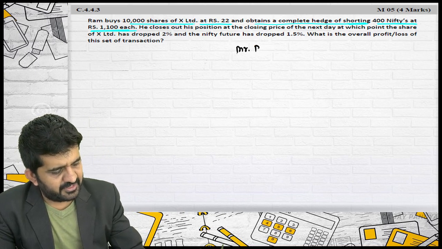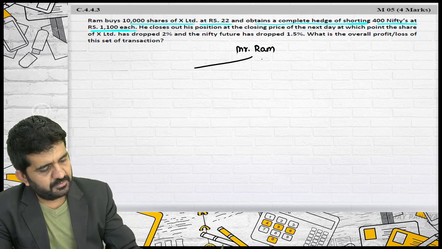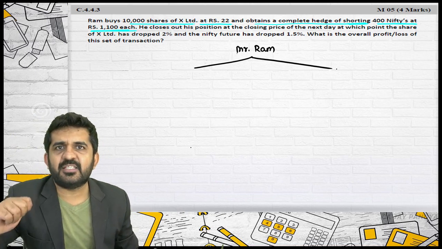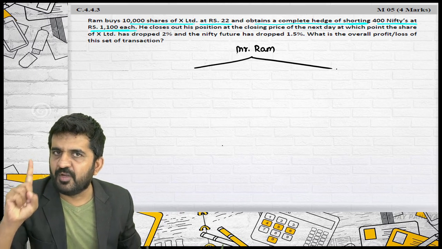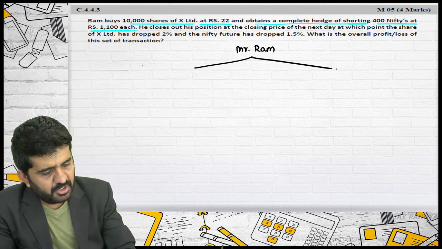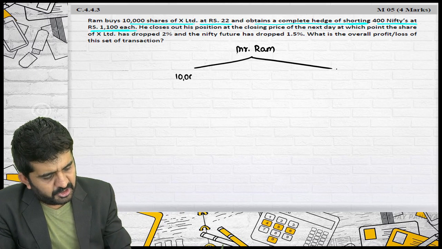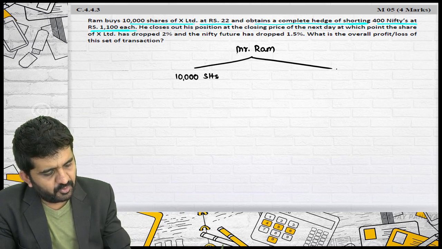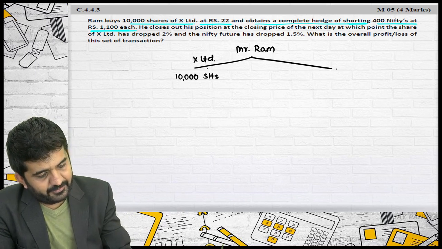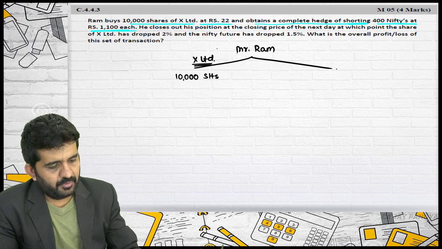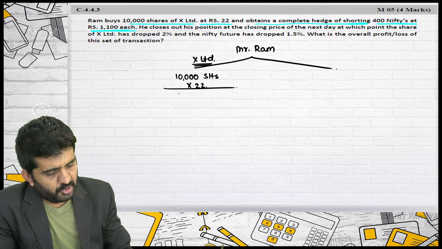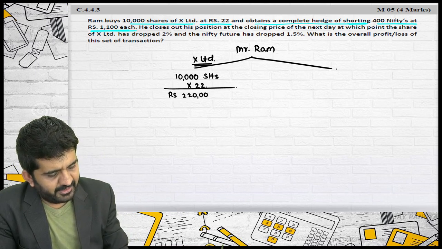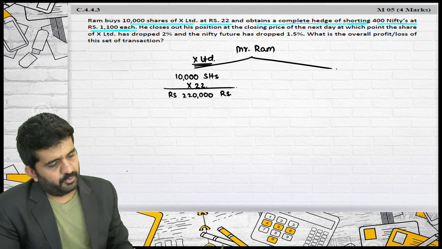Mr. Ram is right now having 2 positions. Sir, can I present my answer in examination like this? The answer is yes. You will be getting 100% marks. He is having 10,000 shares of X Limited at the rate of rupees 22. So he is having a portfolio worth rupees 2,20,000. Is it alright?